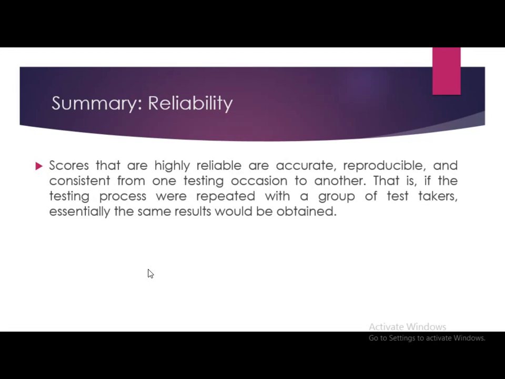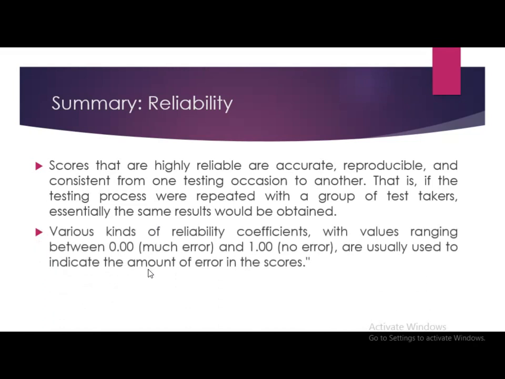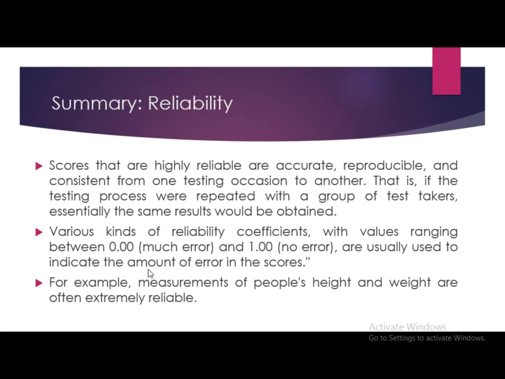Scores that are highly reliable are accurate, reproducible, and consistent from one testing occasion to another. That is, if the testing process were repeated with a group of test takers, essentially the same results would be obtained. Various kinds of reliability coefficients, with values ranging between 0.00, that is much error, and 1.00, that is no error, are usually used to indicate the amount of error in the scores. For example, measurements of people's height and weight are often extremely reliable, as we have seen. So this is the summary of reliability.